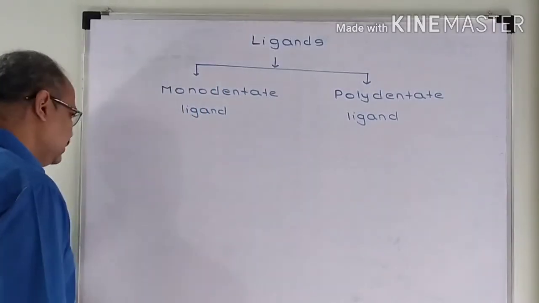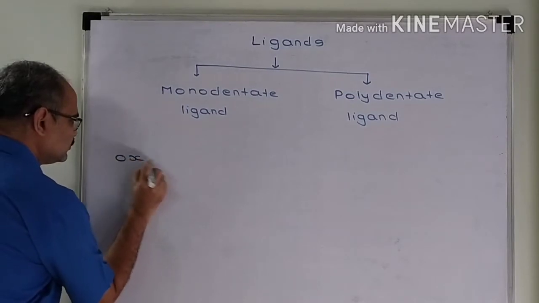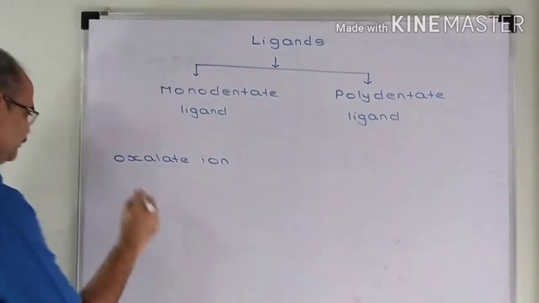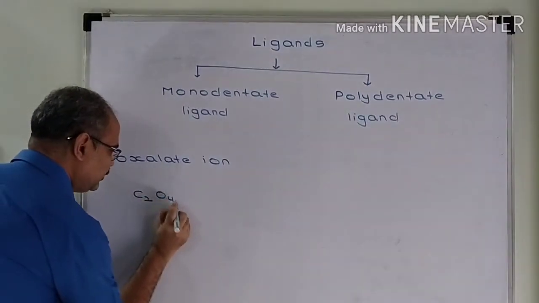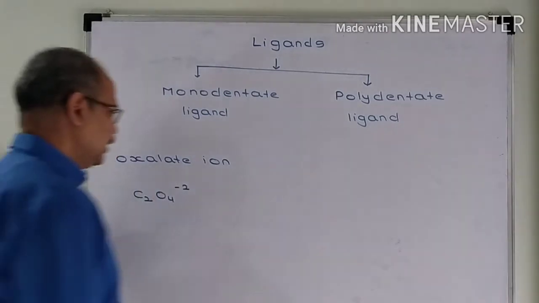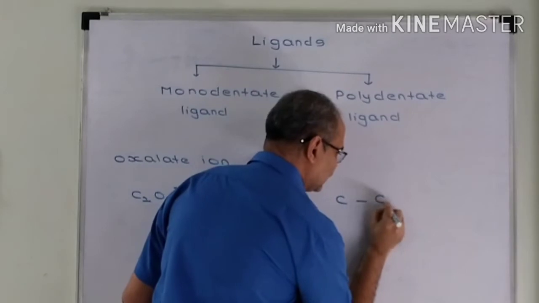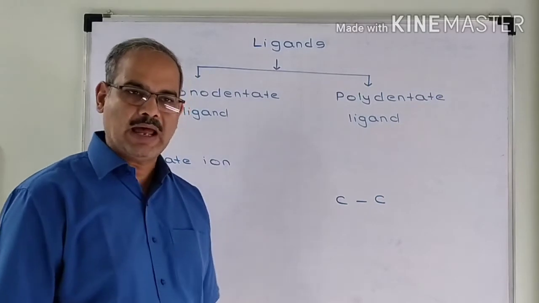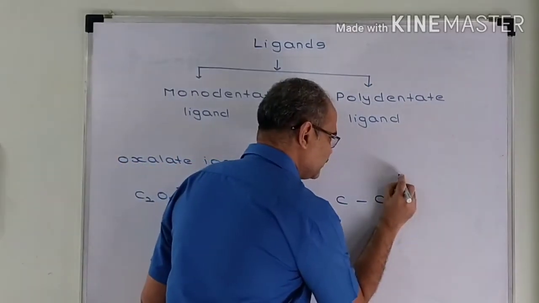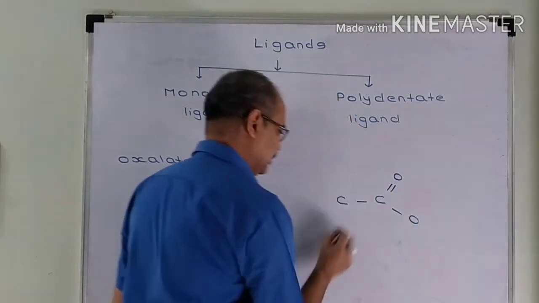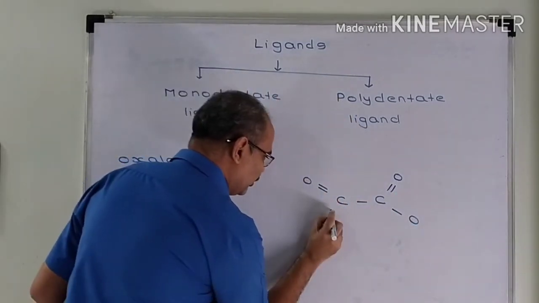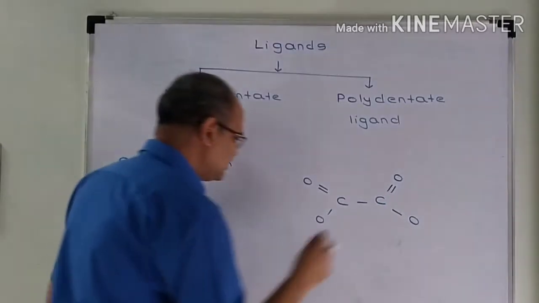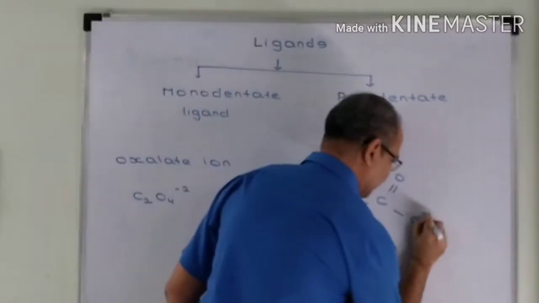The next example we will consider is oxalate ion, whose formula is C2O4 minus 2. Now here there are two carbon atoms which are bonded by single bond. There are four oxygen atoms. So each carbon will have two oxygen atoms, out of which one oxygen will be bonded to carbon with a double bond and the second oxygen will be bonded to carbon by a single bond. This oxygen which is bonded by the single bond has a negative charge on it.